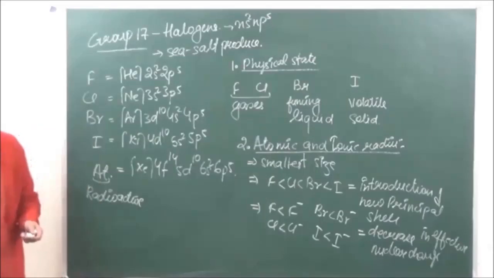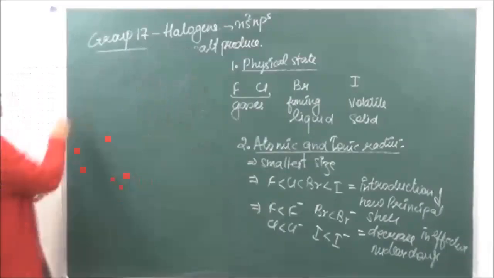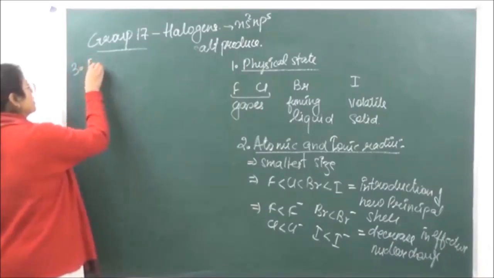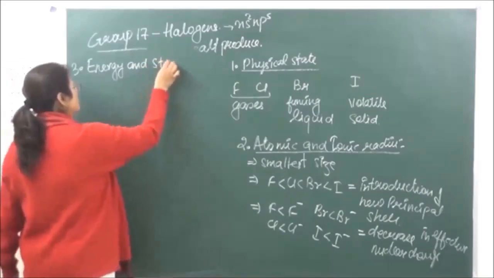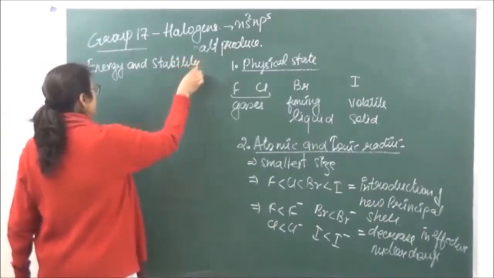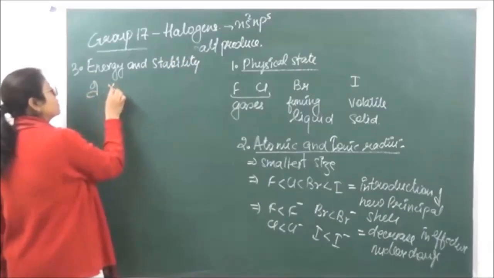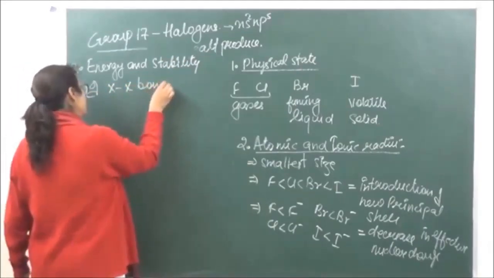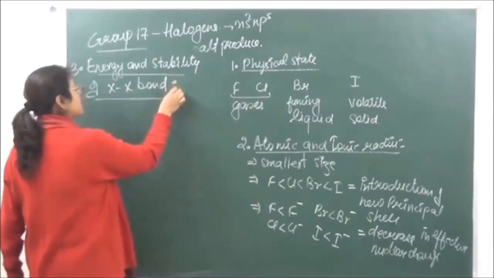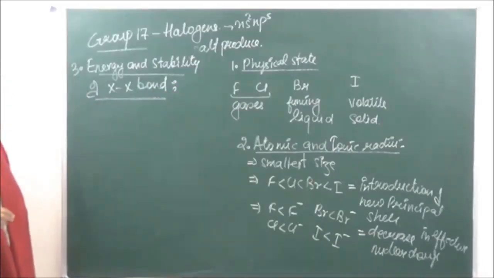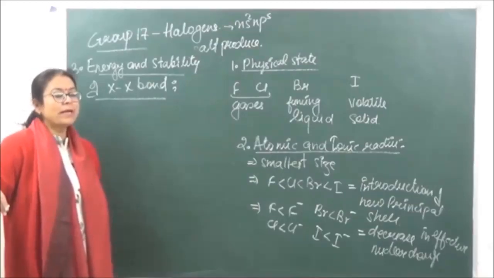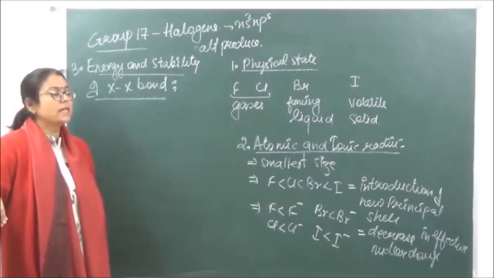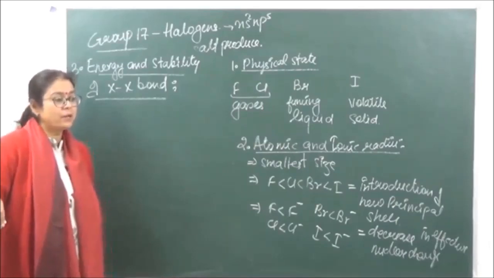The third property is energy and stability of XX bond, right? Now as we are going down the group, the size is going to increase. So with increase in size, what is going to happen? The bond length will increase, and as the bond length increases, the bond dissociation energy is going to decrease. Less energy will be required to break the bond.